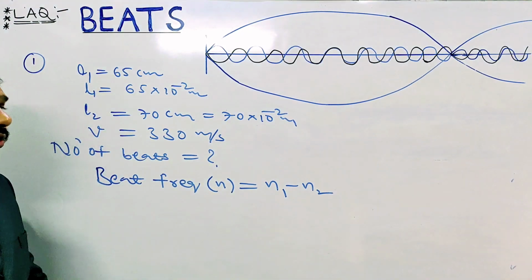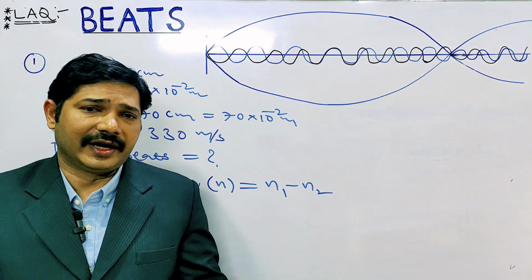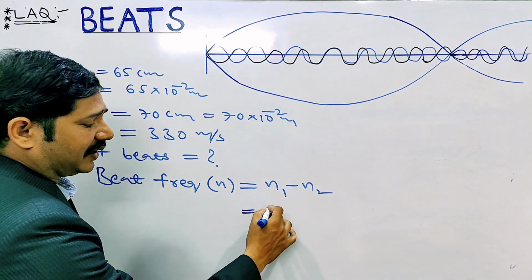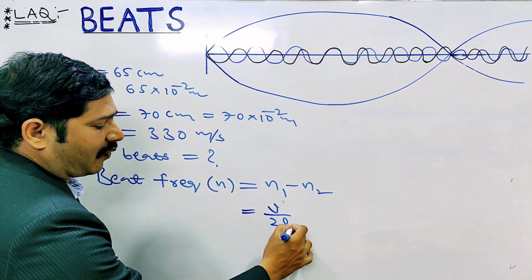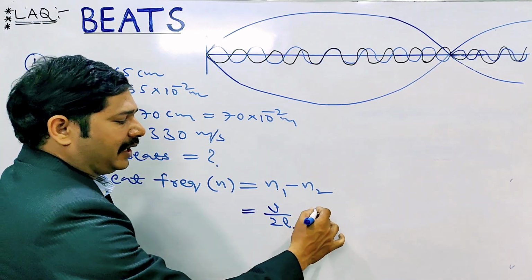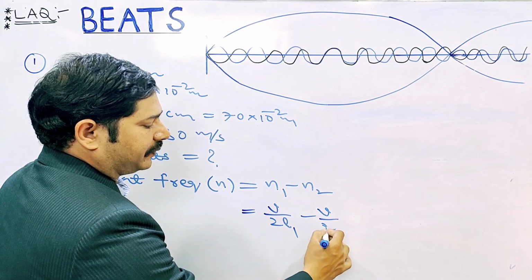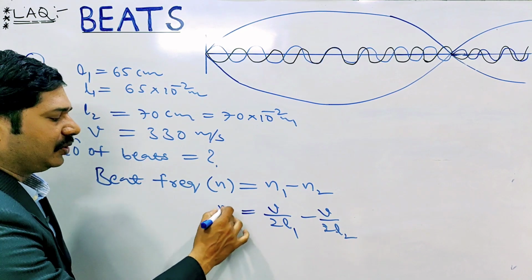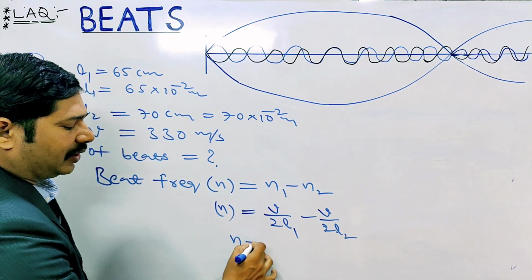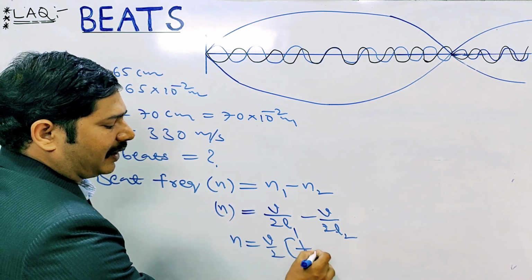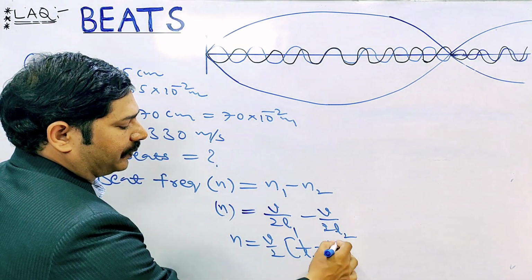Here the two frequencies are in the fundamental mode only, so the formula is V by 2L1 and V by 2L2. Here N equal to V by 2 taken common, times 1 by L1 minus 1 by L2.